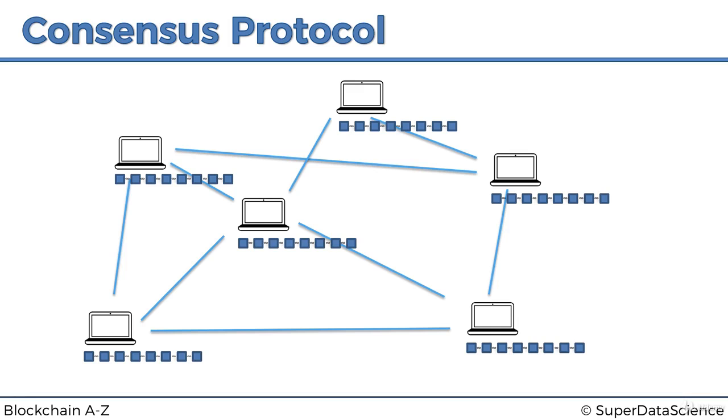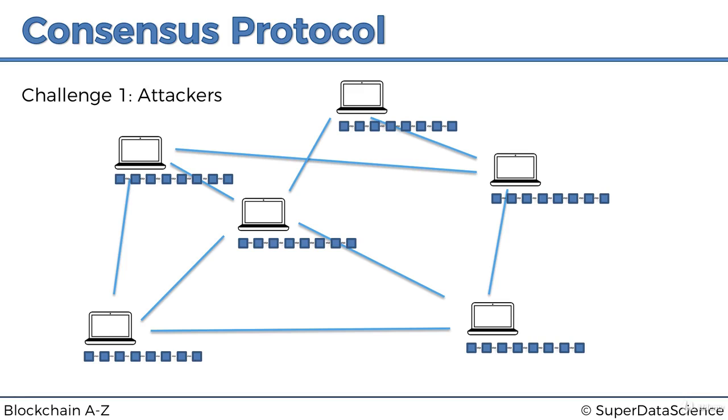The challenge for a consensus protocol is like, as you recall in the Byzantine fault tolerance example, the challenge for the generals was to understand which command to listen to, whether to attack or retreat. So they had to come up with a consensus protocol to solve that challenge. In our case, the consensus protocol for a blockchain has to solve two main challenges. Number one is to protect the network from attackers.